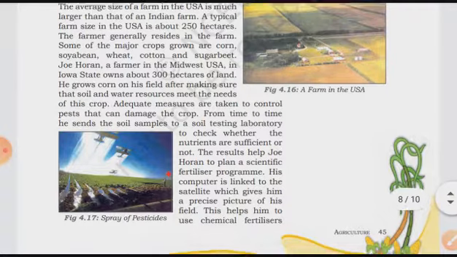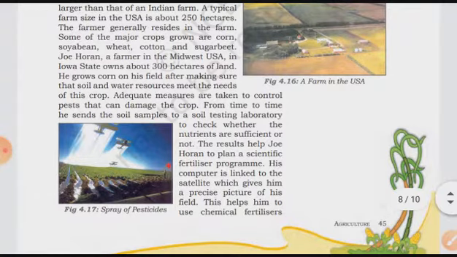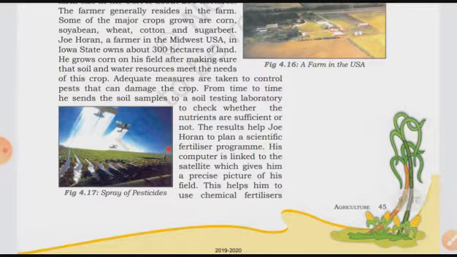Some of the major crops grown by the USA farmer are corn, soybean, wheat, cotton, and sugar beet. They have given the example of Joy Horan, a farmer in the Midwest USA, in Iowa State, who owns about 300 hectares of land.